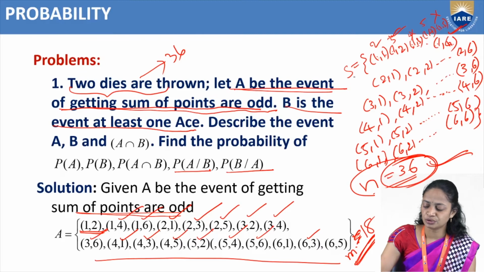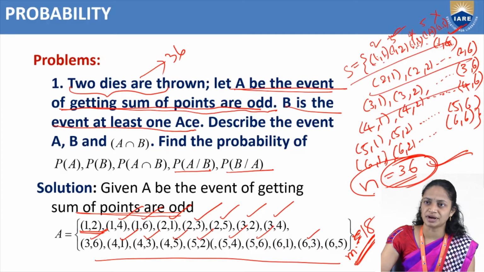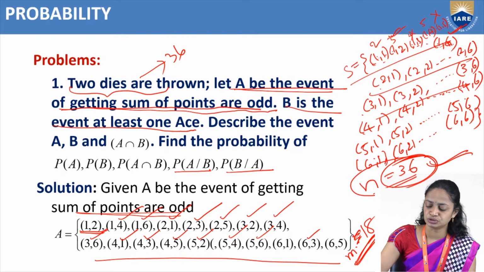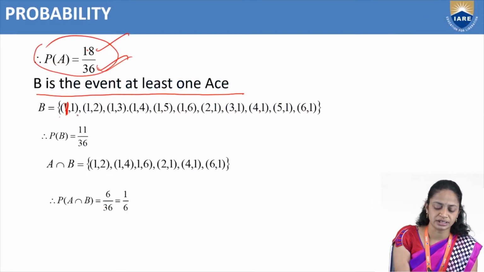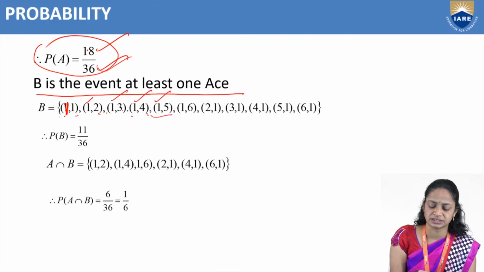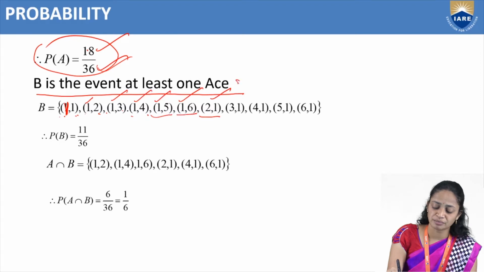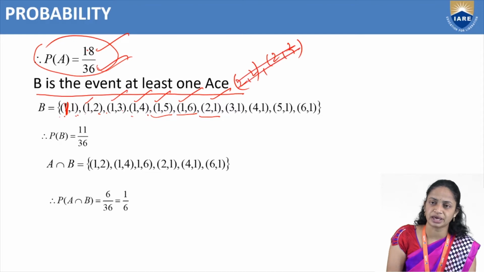So here we have the total sample space: 1 comma 1 through 1 comma 6, 2 comma 1 through 2 comma 6, 3 comma 1 through 3 comma 6, 4 comma 1 through 4 comma 6, 5 comma 1 through 5 comma 6, 6 comma 1 through 6 comma 6. Here we have to choose where 1 is there. In 1 comma 1, 1 is there; in 1 comma 2, 1 comma 3, 1 comma 4, 1 comma 5, 1 comma 6, 1 is there. In 2 comma 1, 1 is there. In 2 comma 2, not there. In 2 comma 3, 1 is not there. So no need to take those.